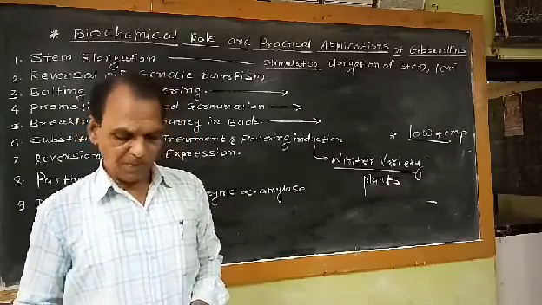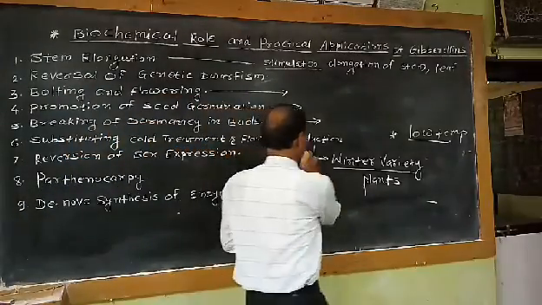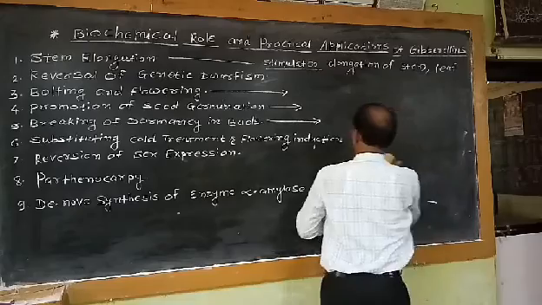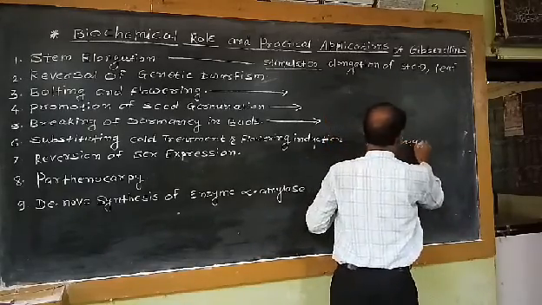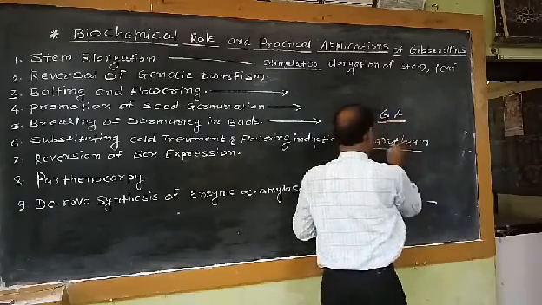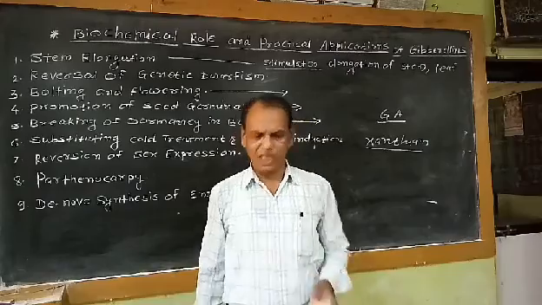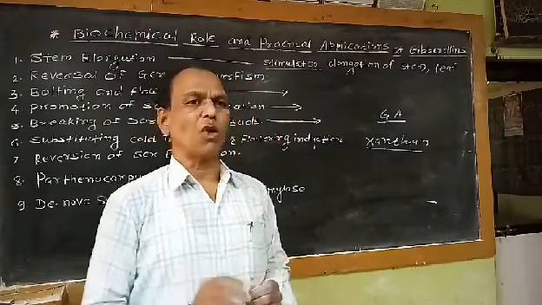So as far as the practical application of this physiological role is concerned, for example, the winter variety plant Xanthium is an example of a winter variety plant which requires low temperature for initiation of flowering.